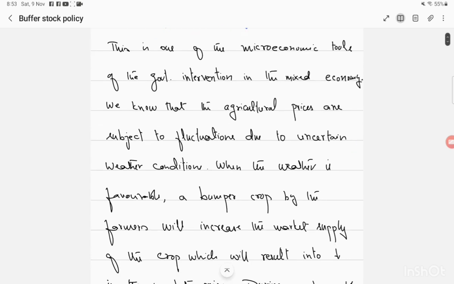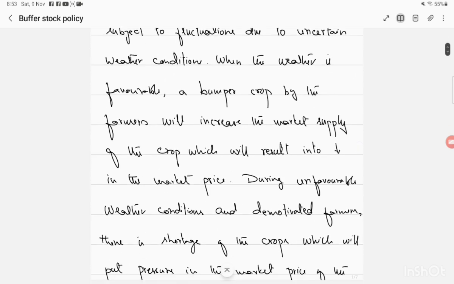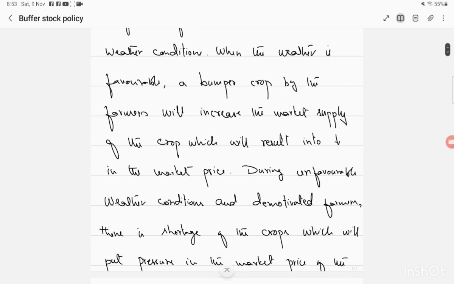When the weather is favorable, a bumper crop by the farmers will increase the market supply of the crop, which will result in a decrease in its market price. This is a dilemma farmers of any country are facing. When they produce more quantity of a crop, their income will decrease as the demand for their crops is inelastic. So inelastic demand will decrease the total revenue of the sellers when prices are falling.